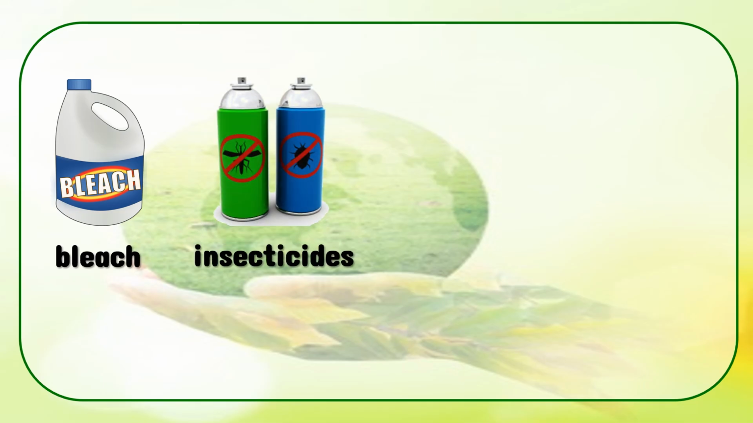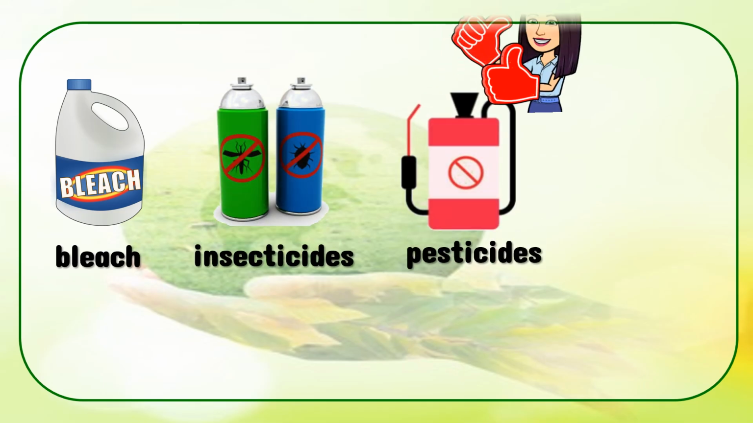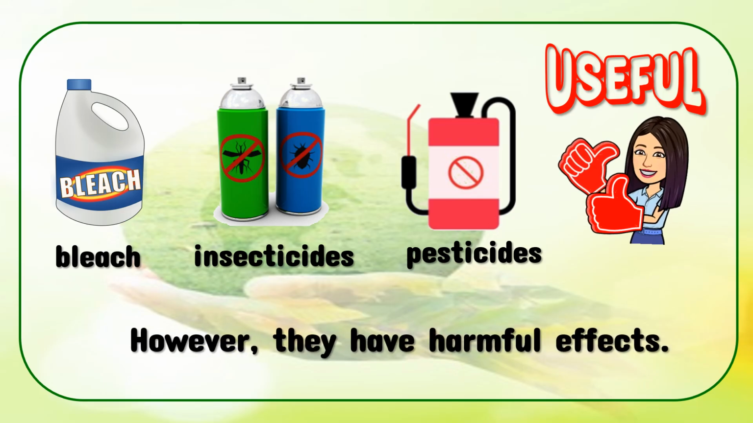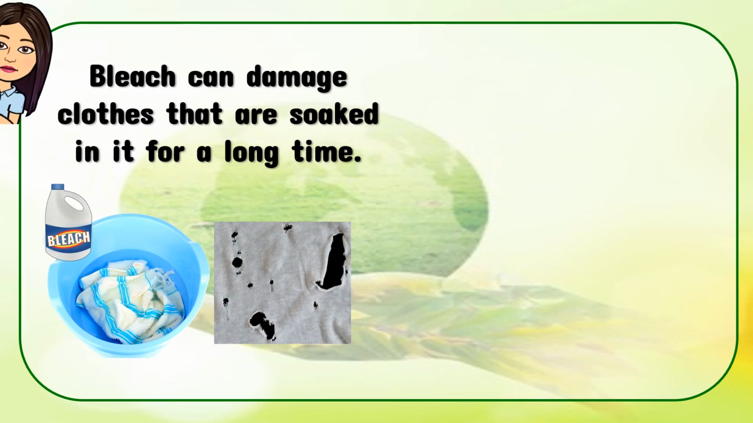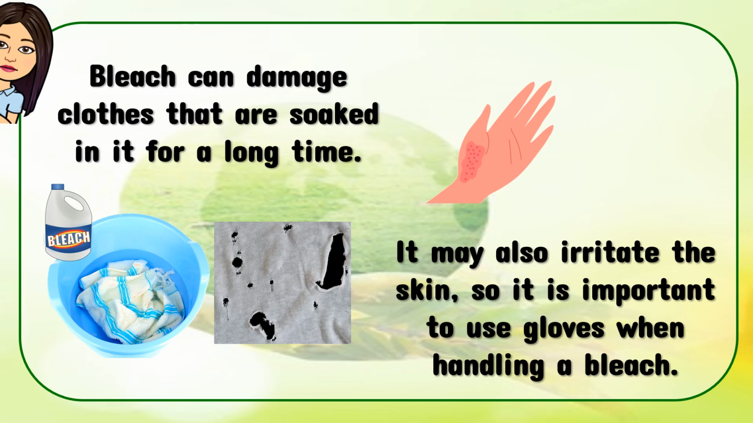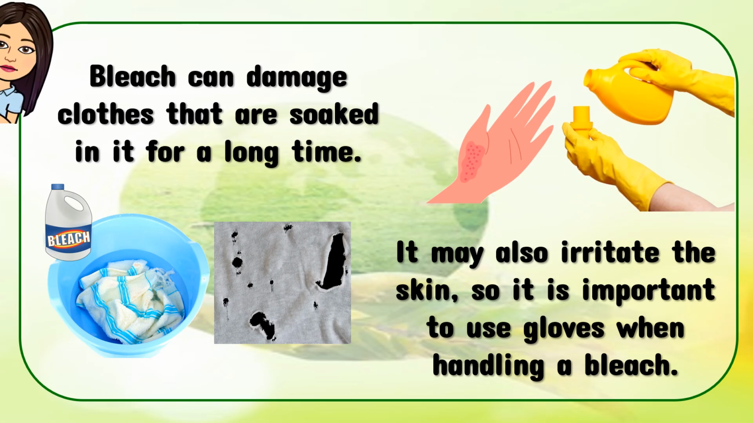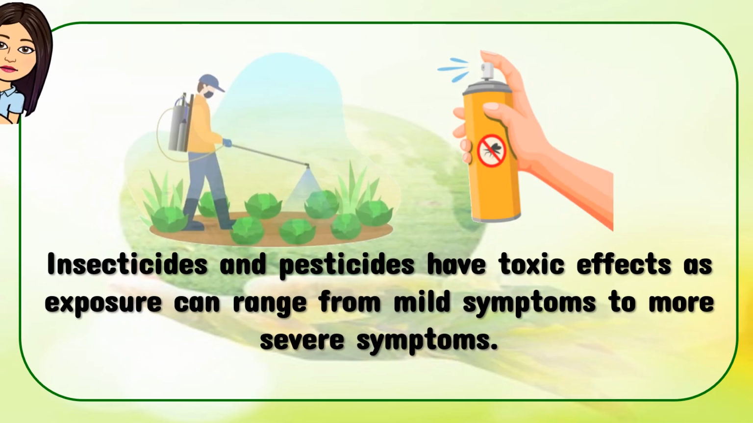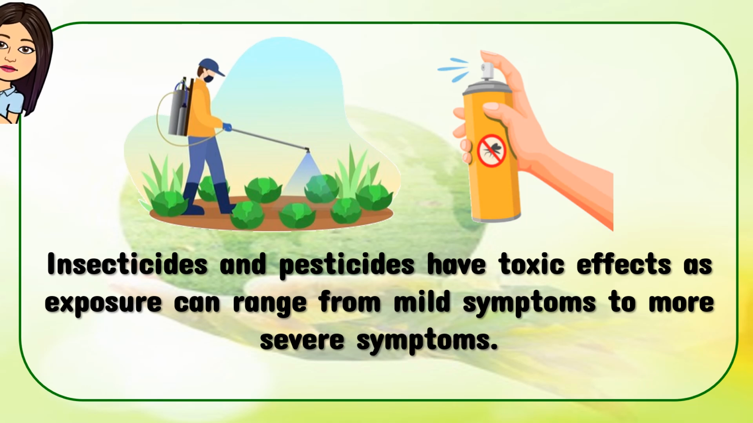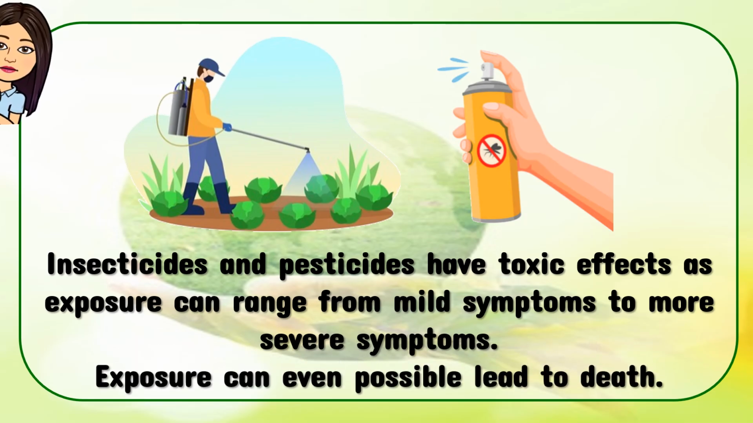Bleach, insecticides, and pesticides are useful materials. However, they also have harmful effects. Bleach can damage clothes that are soaked in it for a long time. It may also irritate the skin, so it is important to use gloves when handling bleach. Insecticides and pesticides have toxic effects, as exposure can range from mild symptoms to more severe symptoms. Exposure can even possibly lead to death.